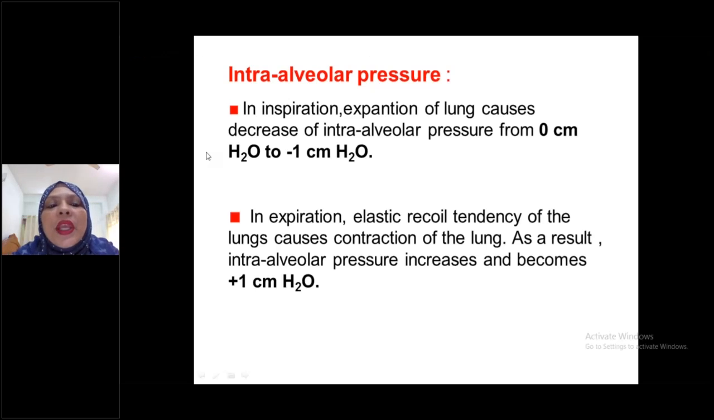Always during inspiration, remember one point: all pressure decreases. All pressure decreases during inspiration. So during inspiration, the pressure decreases from 0 centimeter of water to minus 1 centimeter of water.